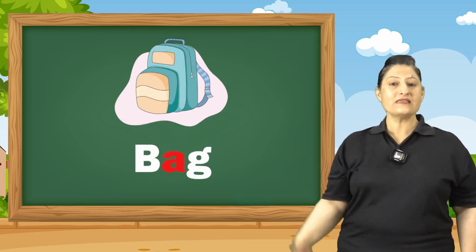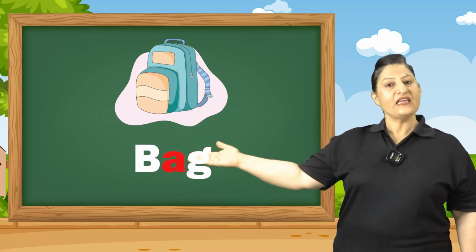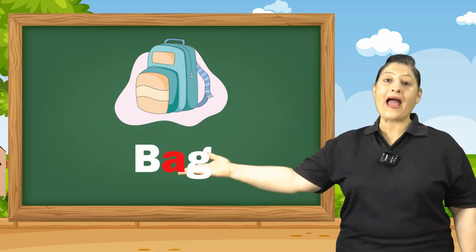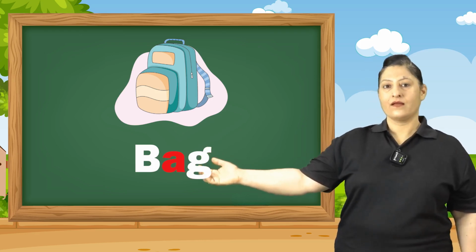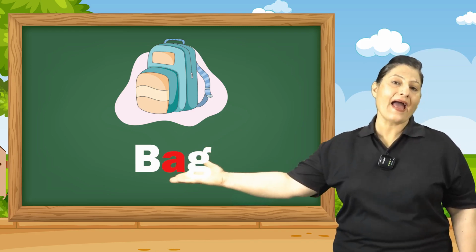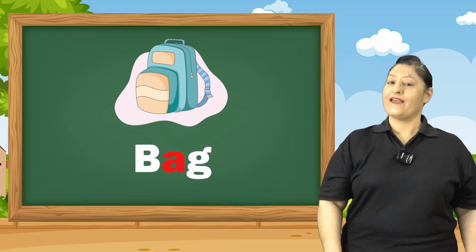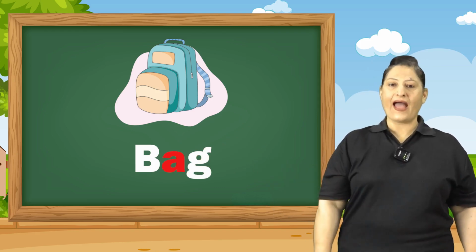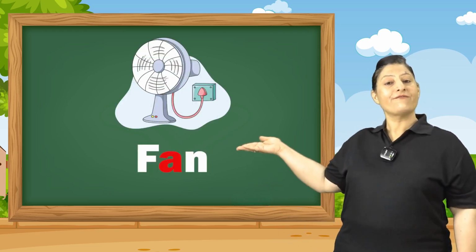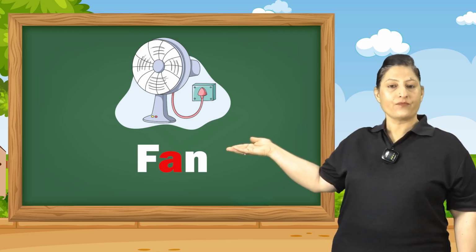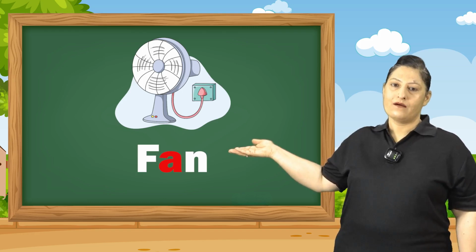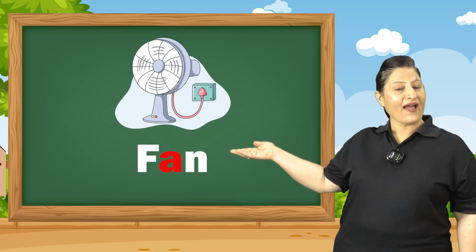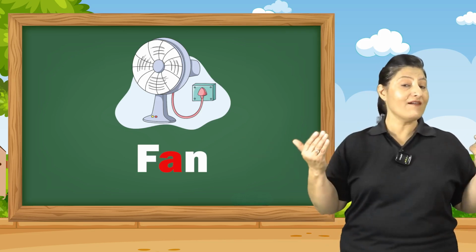Now let us look at this bag. B-A-G. B says B. Bag. Here, where is the placement of A? It's in the center. B-A-G, bag. Look at fan. F says F. F-A-N. Fan. Fan gives us the air.